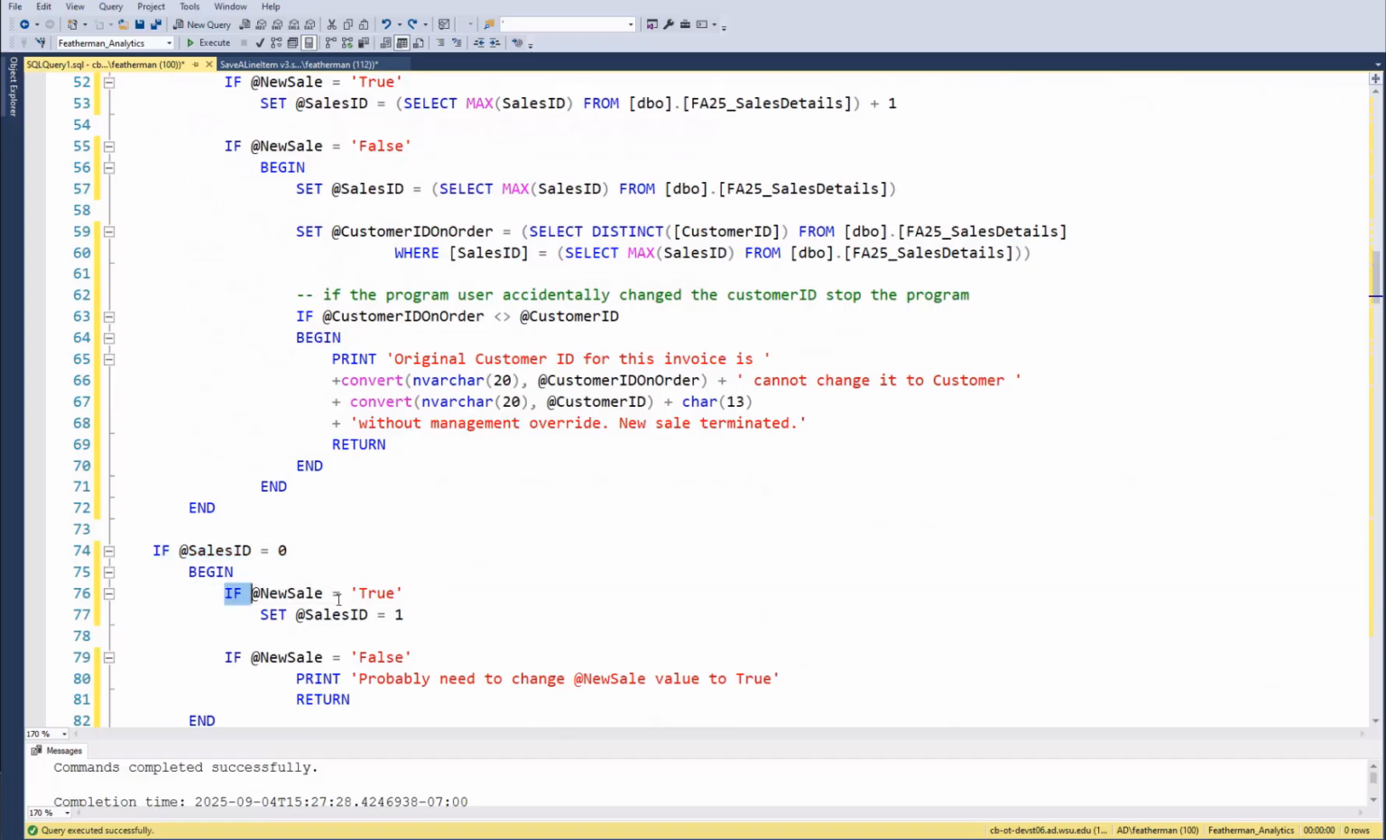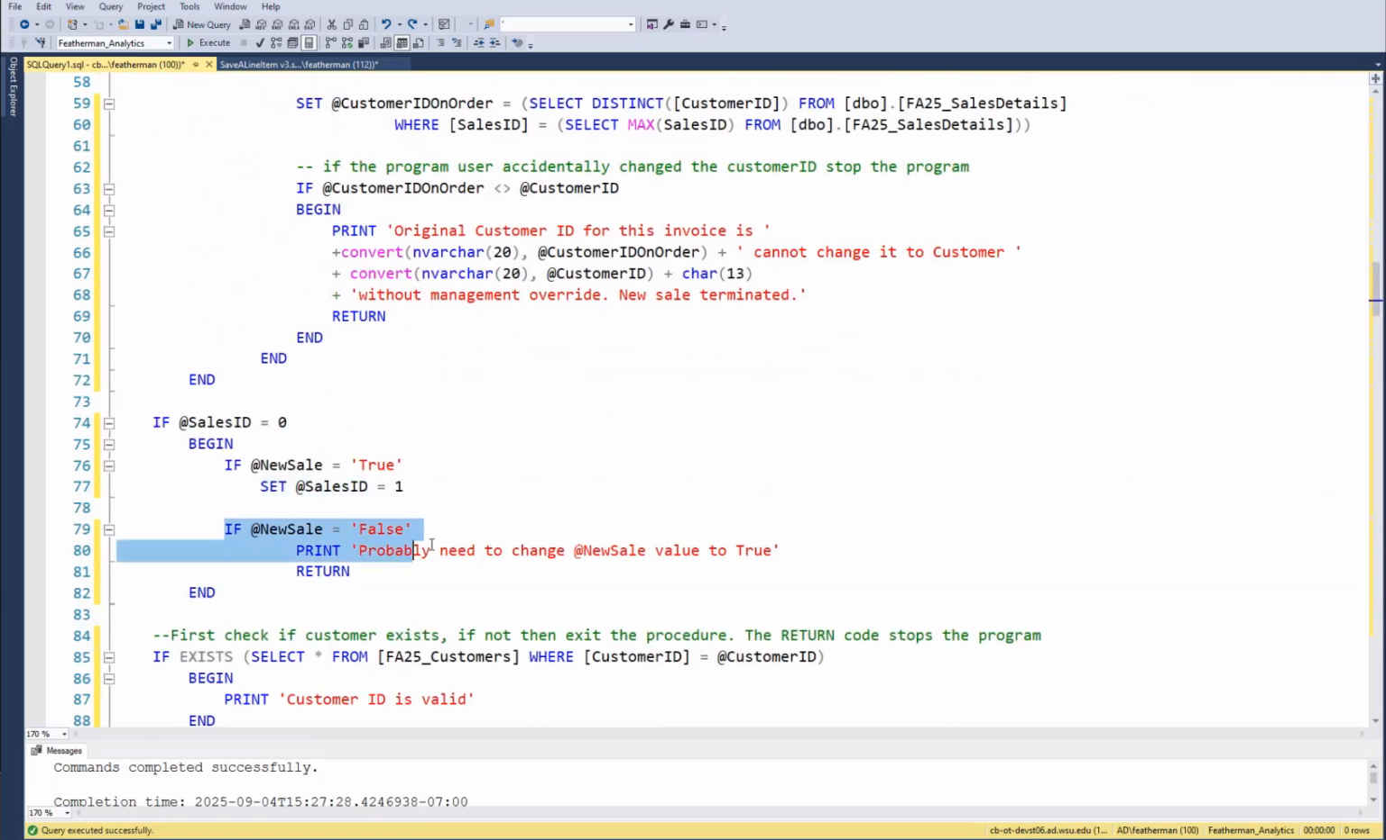All right, and if they said, okay, it's true, it's a new sale, all right, then sales set it to 1. If it's false, if there's no prior sales, no line items yet, the program is brand new, never been used before, you guys are implementing it. If there's no sales, but the employee used false, is it a new sale false? That's probably the wrong answer. So we need to stop them and then change it.